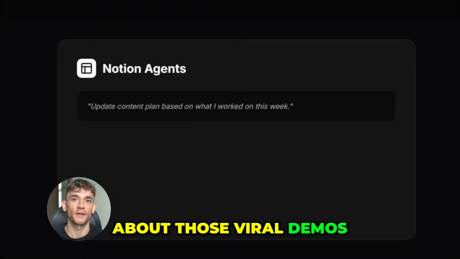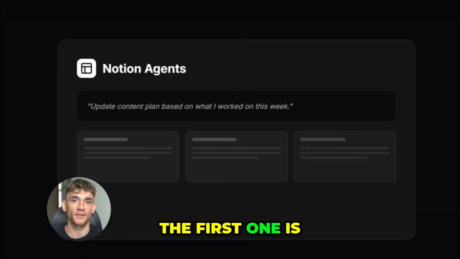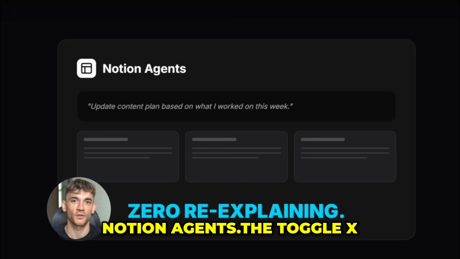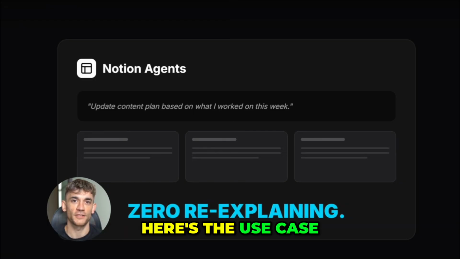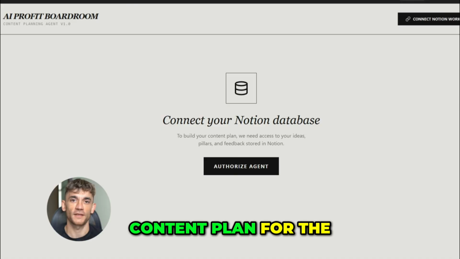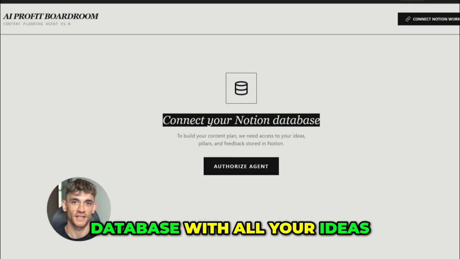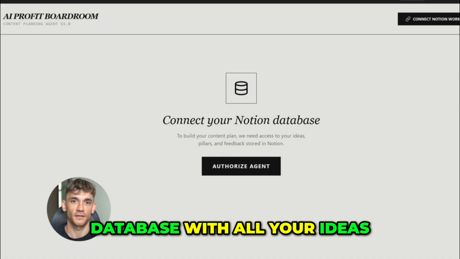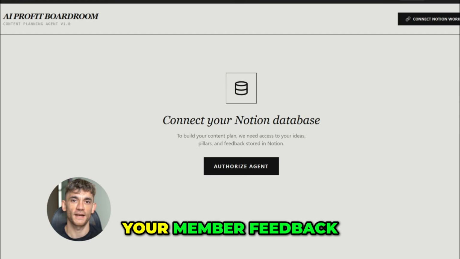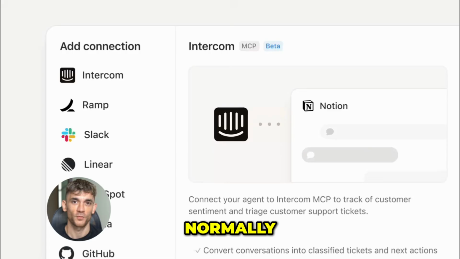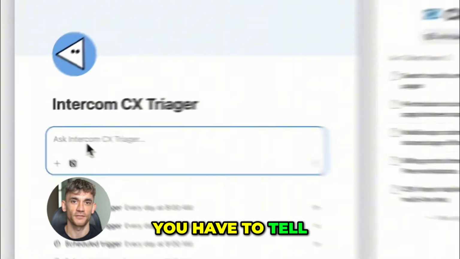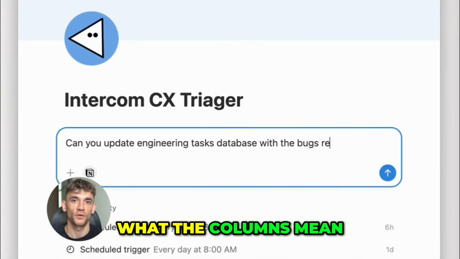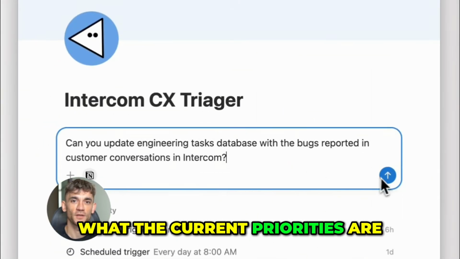Okay, now let me talk about those viral demos I mentioned. The first one is Notion agents. The ToggleX plus OpenClaw combo has been shown working seamlessly with Notion. Here's the use case: you're building out a content plan for the AI Profit Boardroom. You've got a Notion database with all your ideas, your content pillars, your member feedback, and your publishing schedule. Normally, getting an AI agent to work with all of that requires a lot of setup. You have to tell it which database to use, what the columns mean, what the current priorities are.